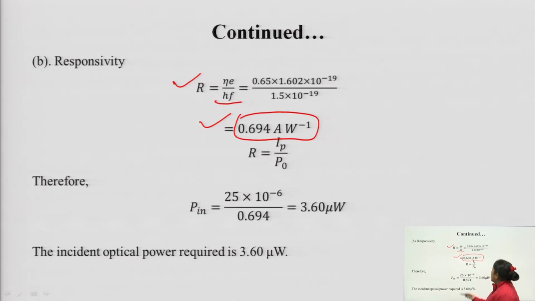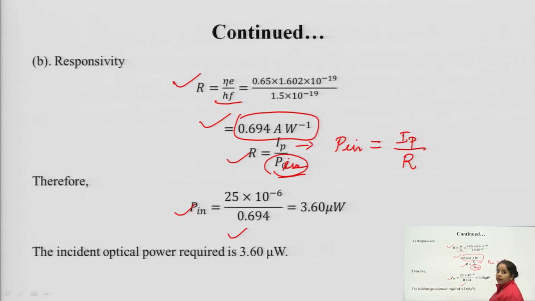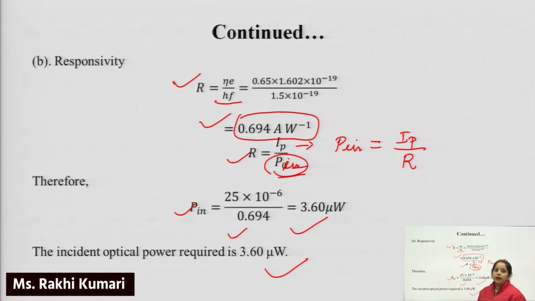Now we can apply this. Responsivity is equal to photocurrent upon the incident optical power. Now we can calculate the Pin using this formula. Pin is now equal to what? Ip upon R. Ip value is given, 2.5 microampere, and the responsivity value we have calculated is equal to 0.694. So this is our incident optical power required.